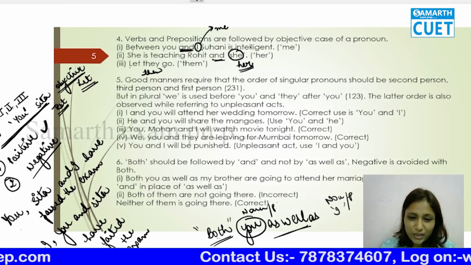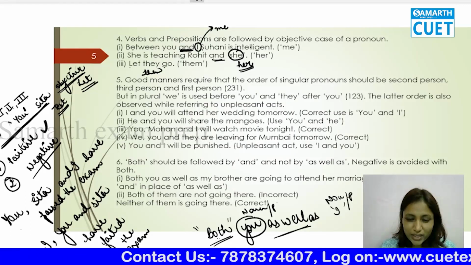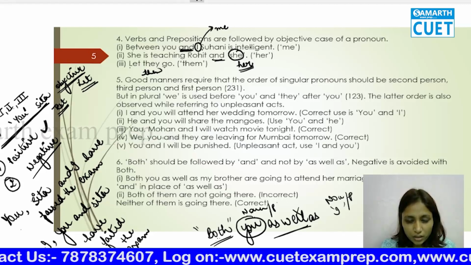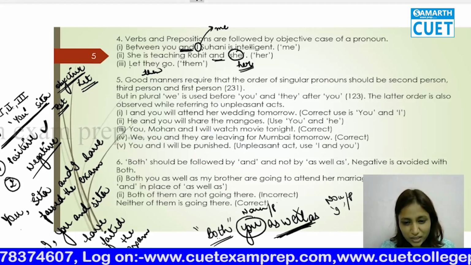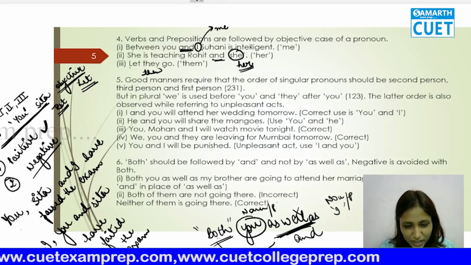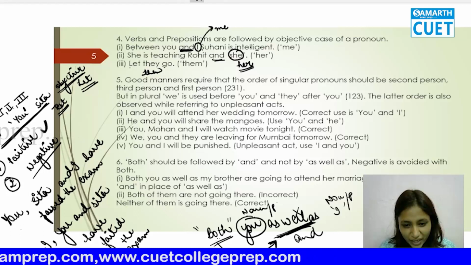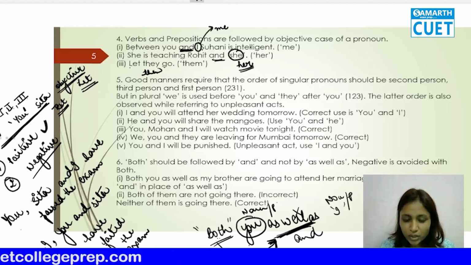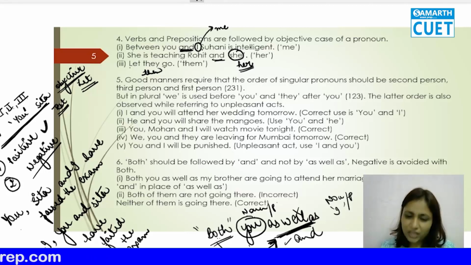So now you see how wrong it is. "Both you as well as I" is wrong. What does the rule say? It is "and", not "as well as". So both will always be followed by "and". Followed means, after both, a pronoun or noun will come, then "and" will come, then a noun or pronoun will come, and then anything you are conveying.